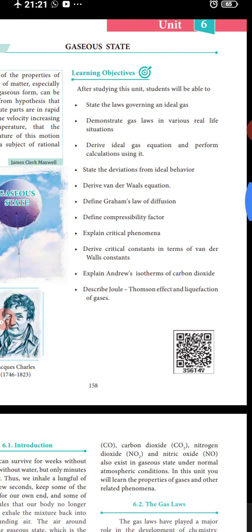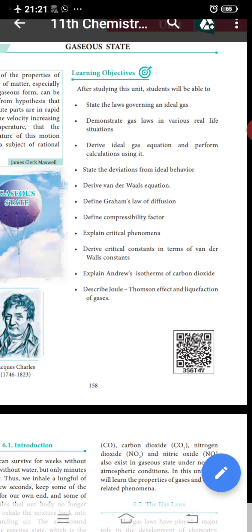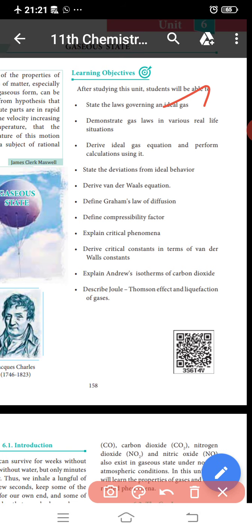After studying this unit, we will state the laws governing ideal gases, demonstrate gas laws in various real life situations, derive the ideal gas equation and perform calculations using it.